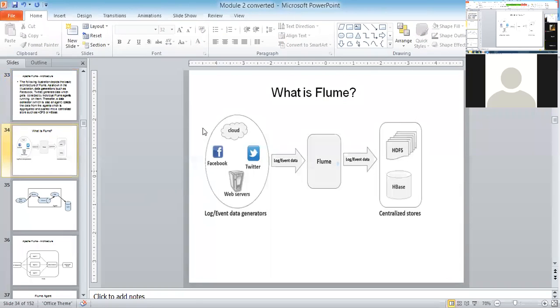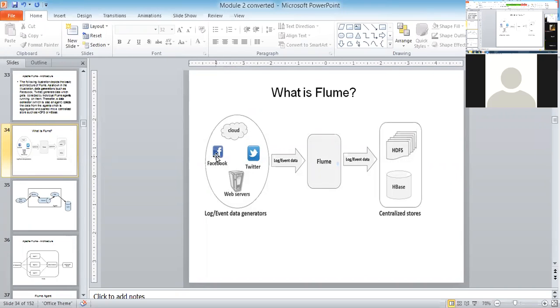You can see here through the diagram. Whatever data is generated by the data generators, either it may be a log or an event, that is going to be captured by Flume. Here Flume is going to act like a tool which acts as a mediator between the data generator and centralized storage. Why is the mediator needed? That's a very, very important question. The mediator is needed because the rate of generating data is very high.